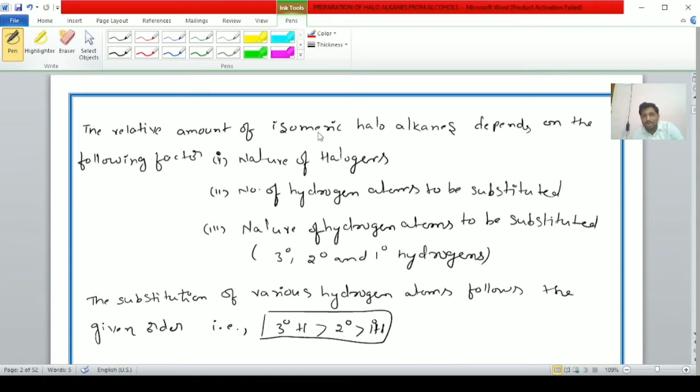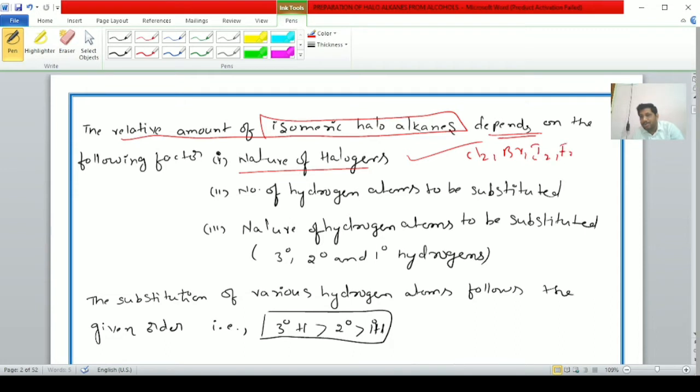The relative amount of isomeric haloalkanes depends on the following factors, students. The isomeric haloalkanes are formed, and the percentage yield of isomeric haloalkanes depends upon the following factors. First one, nature of halogen. That is, whether we are taking chlorine, bromine, iodine, or fluorine, the percentage of isomeric haloalkanes depends on the nature of the halogen. Second one, students, the number of hydrogen atoms substituted. How many hydrogen atoms are we substituting?